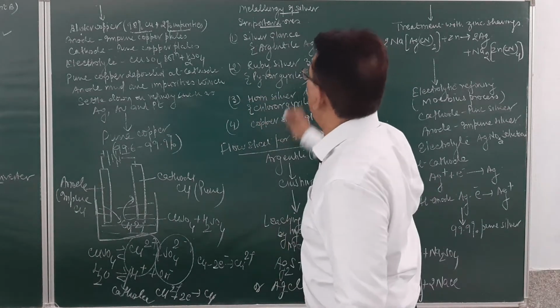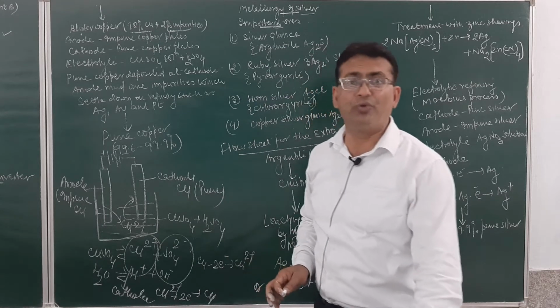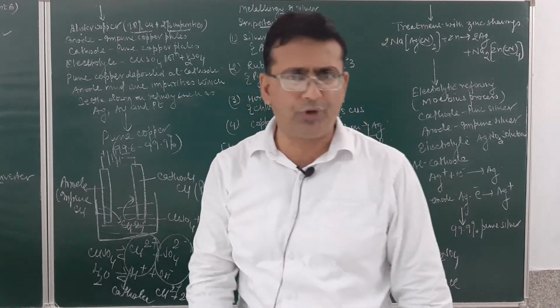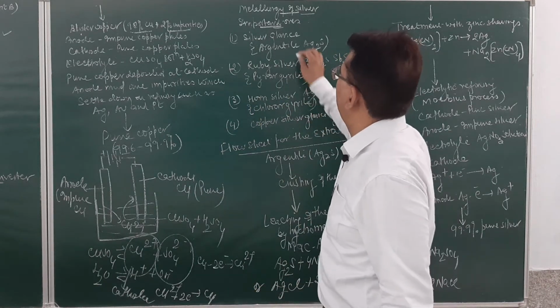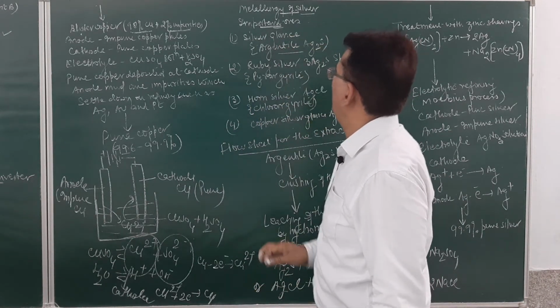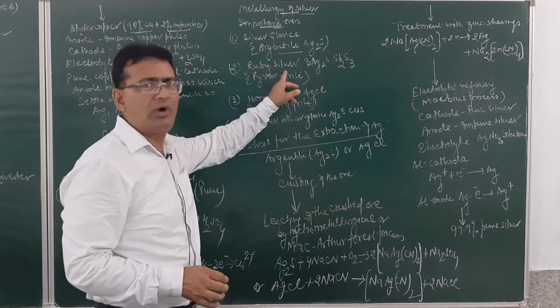Now, next and the last extraction in the syllabus is silver, which is very, very important. Although it is a very short metallurgical extraction, it is very important. The important ore of silver is silver glance, also called argentite. The formula will be Ag2S.